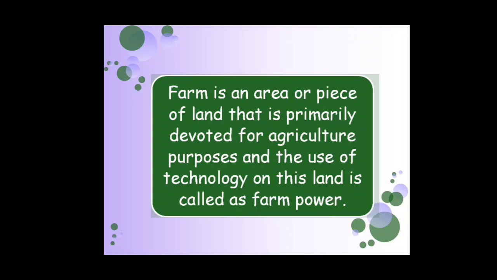In short, it is the place where we can cultivate crops for agricultural production. And the use of technology on this land is called farm power. You can check your answers regarding farm.